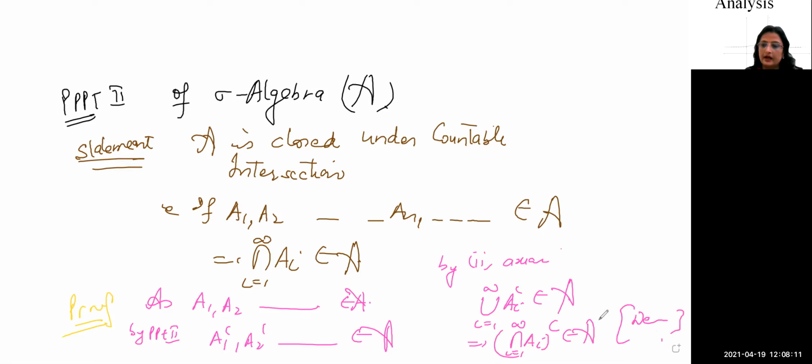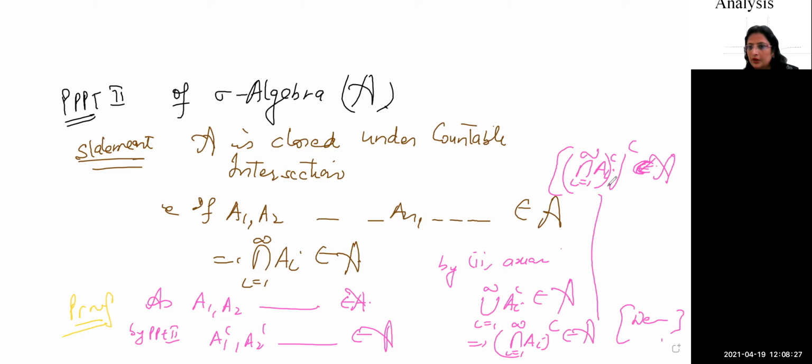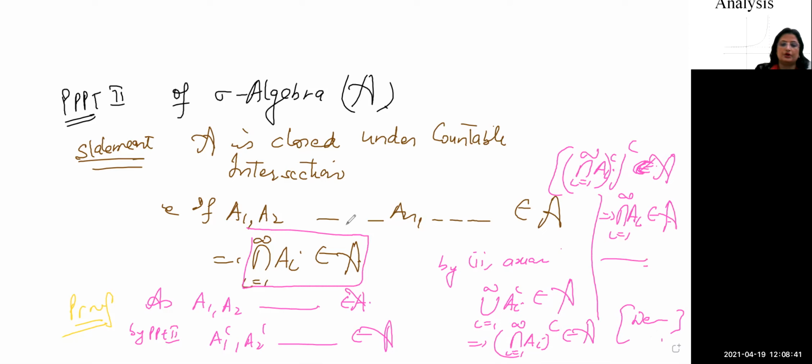Okay? Then after this, what you will write? You will take its complement again. Again it belongs to the sigma algebra, again by the property number 2. And the complement of the complement is the set itself. It implies the intersection, i running from 1 to infinity, A_i belongs to the sigma algebra, that is what we wanted to prove. So this is the second property of sigma algebra. Now we will come to its third property. Property number 3.